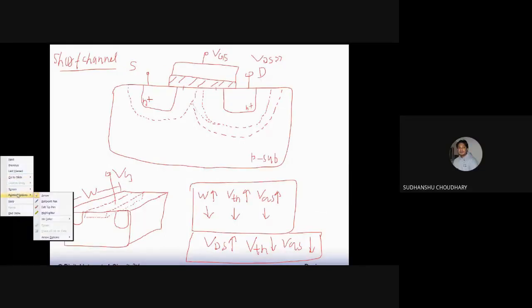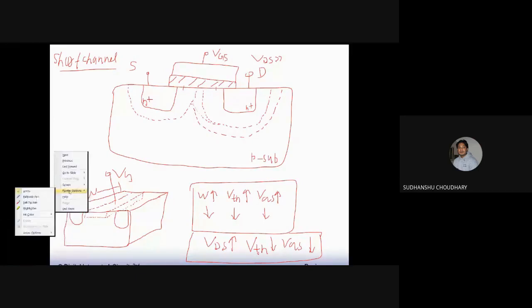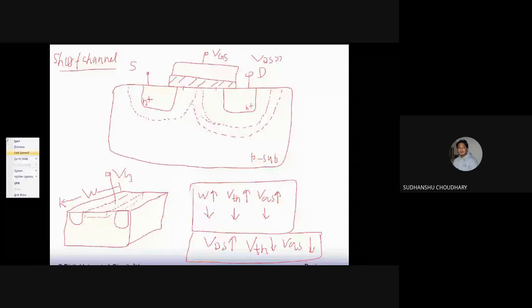Okay, so now let us try to understand this drain-induced barrier lowering. Let us take another screen for this. Okay, so now for understanding drain-induced barrier lowering, let us once again draw the same short channel MOSFET. So let us draw an N-channel MOSFET again, and let us say this is a short channel MOSFET.